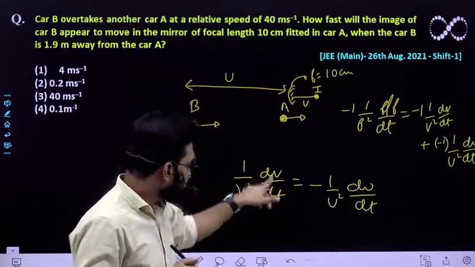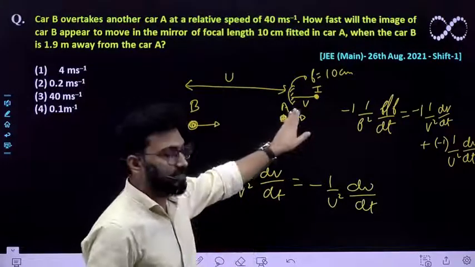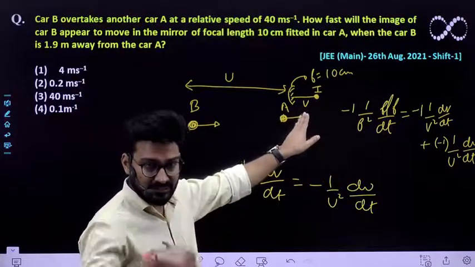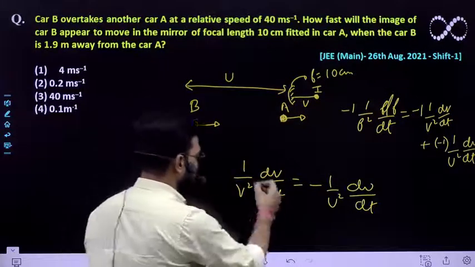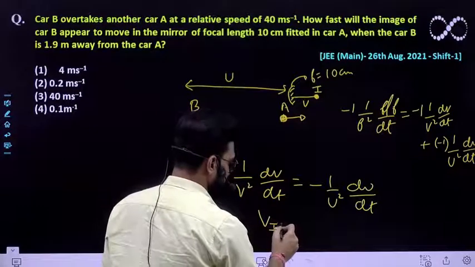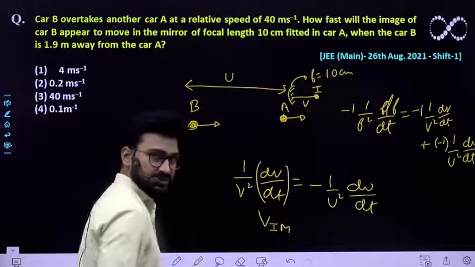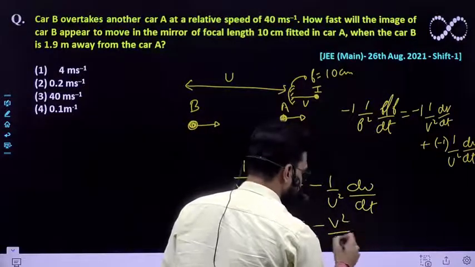So this is the expression that you need to find out. All the distance has been measured from the mirror only, so that means all the distance has been measured from car A only. So this expression is nothing but the velocity of image with respect to mirror. Don't you think? If V square goes over there, you'll be getting minus V square by U square.